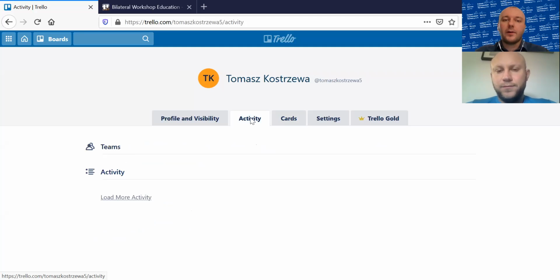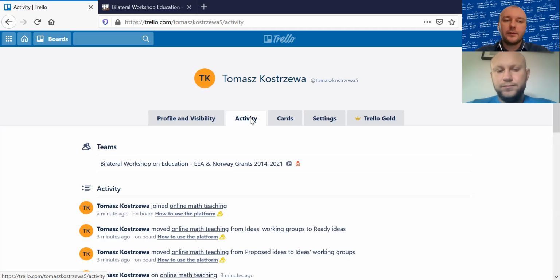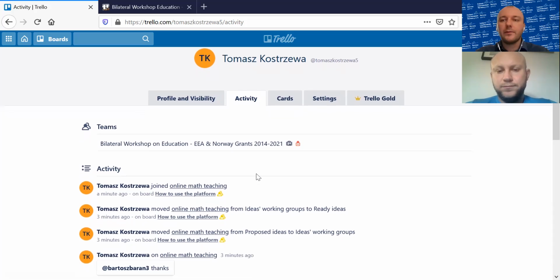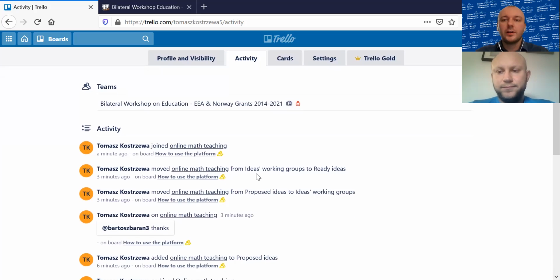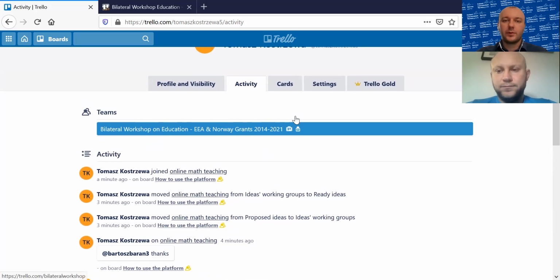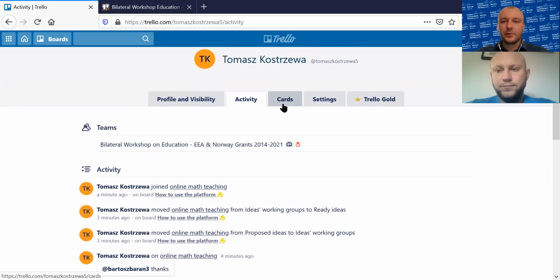And you have also a card called activity, where you have all the cards you watch and all the activities that are important and conducted on the board. So those two cards are very useful tools for you to keep track of the ideas that you like and the ideas that you have created.